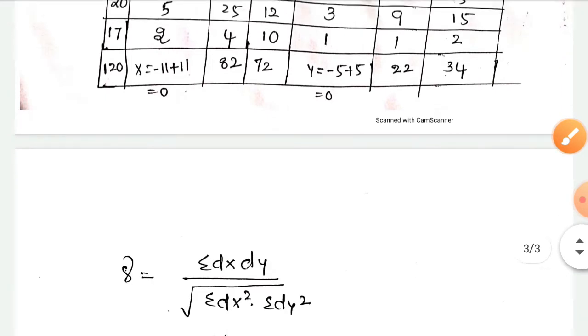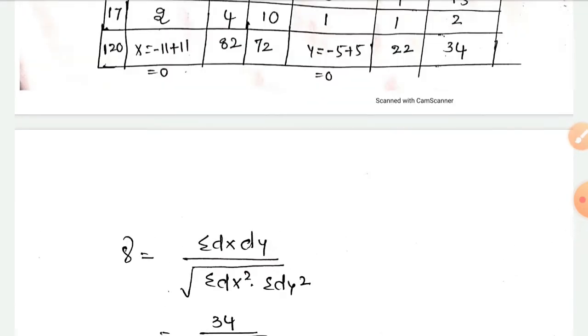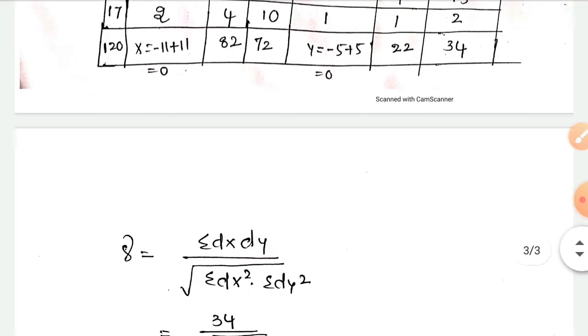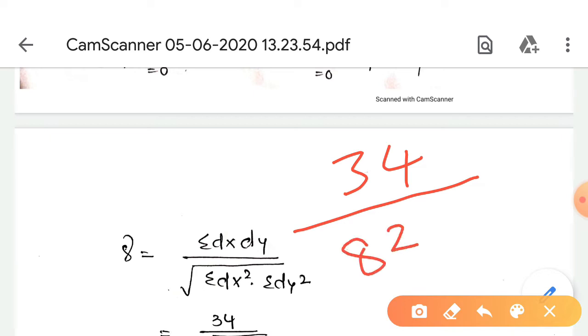Next we apply the formula. The sum of dx dy value is 34, divided by the sum of dx square value, which is 82, into the dy square value, which is 22.